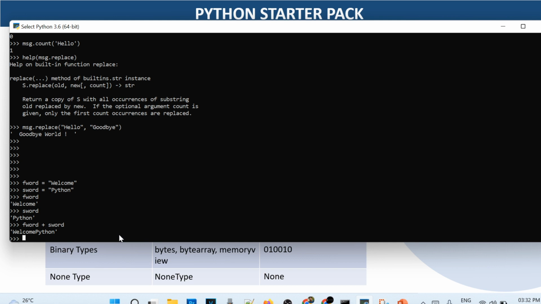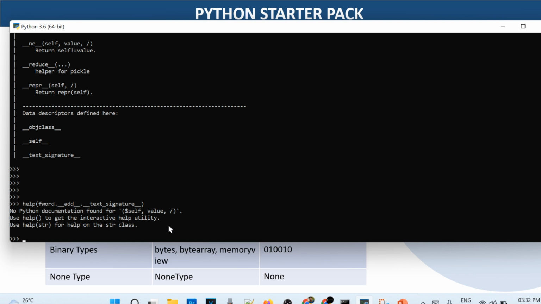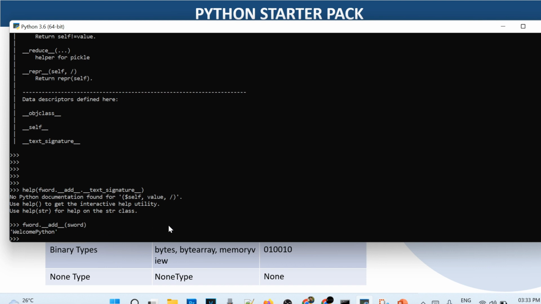So it internally calls this magic method called add. When we use the addition operation, it internally calls the underscore underscore add method. Instead of the plus operator, if I do F word dot add and pass S word as an argument, I'll still get the same result.